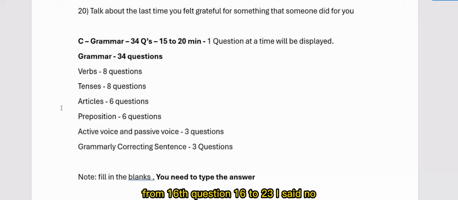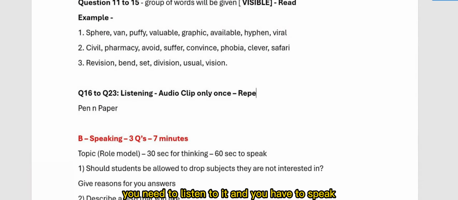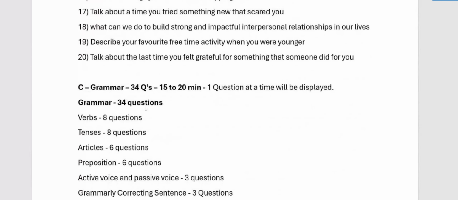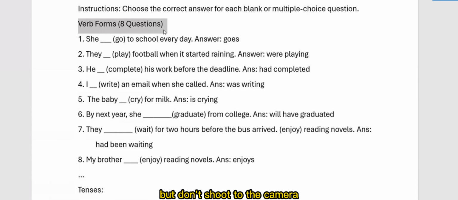From the 16th question, 16 to 23, it is listening. An audio clip will be played. You need to listen to that and then speak. The same thing should be repeated, not spoken simply. You have to repeat the same. You can use pen and paper if required, but don't show it to the camera.